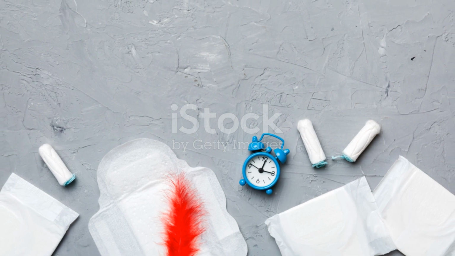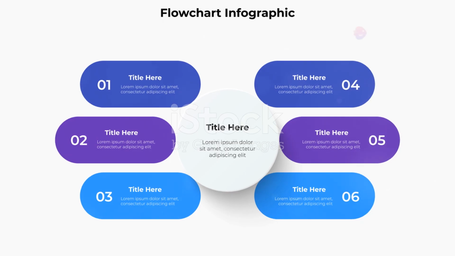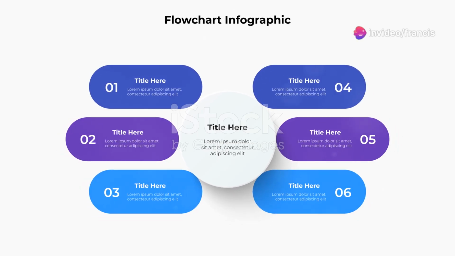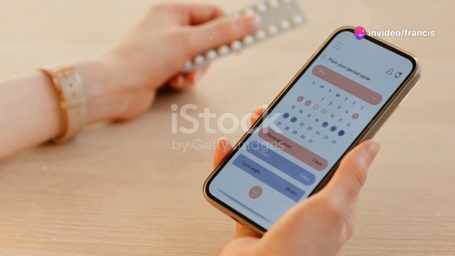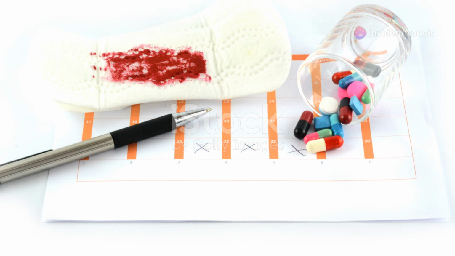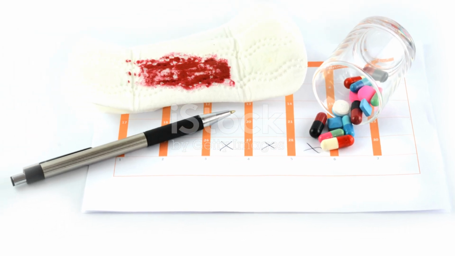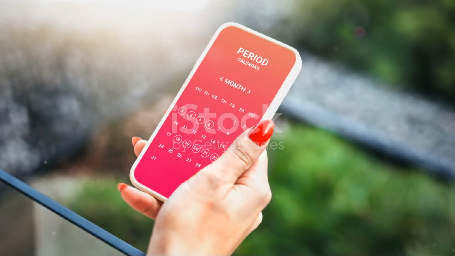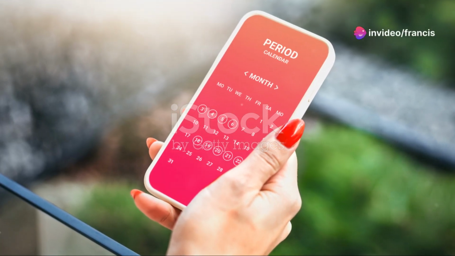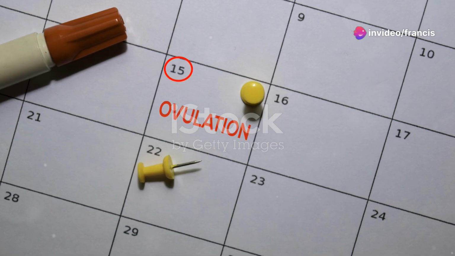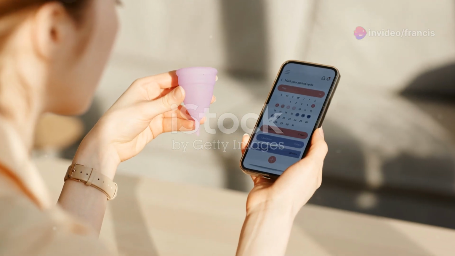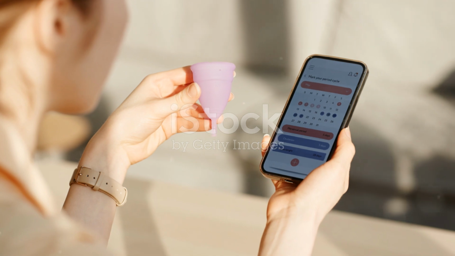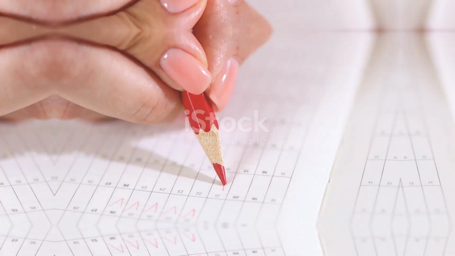Step 4. Identify your longest cycle. Determine the longest cycle among the ones you've tracked. This information helps determine the end of your fertile window. Step 5. Calculate the end of your fertile window. Subtract 11 days from the length of your longest cycle. For example, if your longest cycle is 30 days, subtract 11. 30 minus 11 equals 19. Mark the 19th day of your cycle as the potential end of your fertile window.